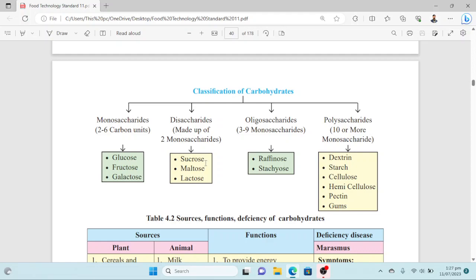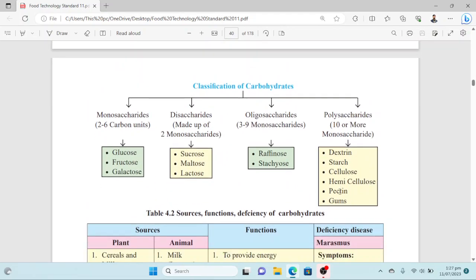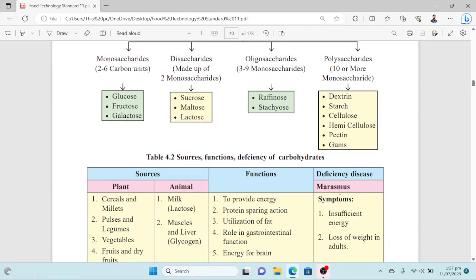In oligosaccharides, 3 to 9 monosaccharides are present, and their examples are raffinose and stachyose. Polysaccharides are relatively longer, high molecular weight carbohydrates, and they contain 10 or more monosaccharides. Examples are dextrin, starch, cellulose, hemicellulose, pectin, and gums. So this is the classification of carbohydrates.